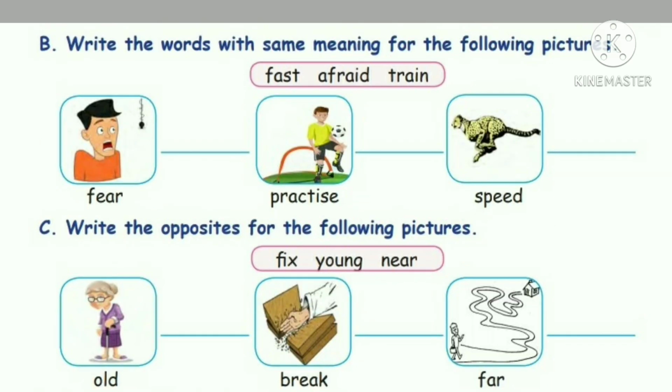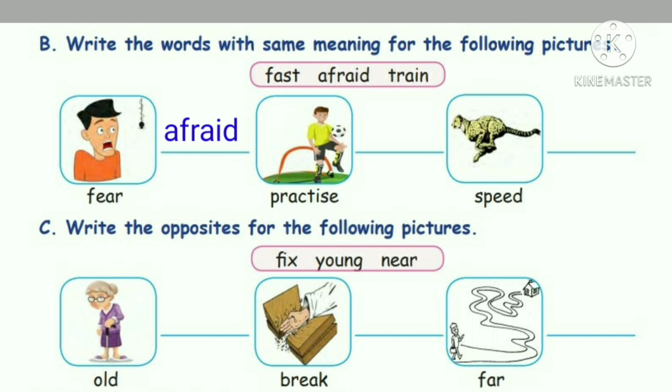Next, write the words with same meaning for the following pictures. So here the given words are fast, afraid, train. Look at the first picture. What is the picture here? Fear. What is the same meaning for the word fear? Yes, it is afraid.